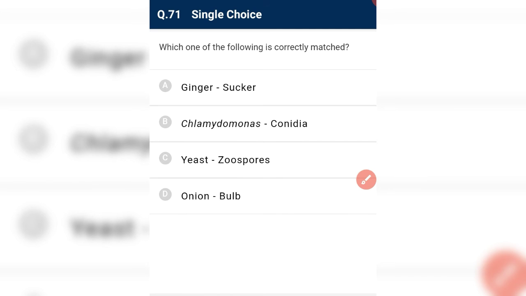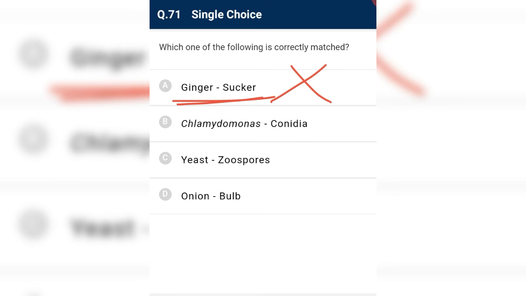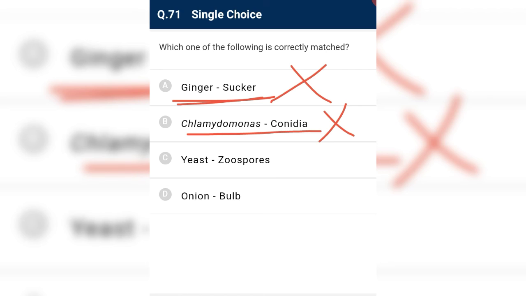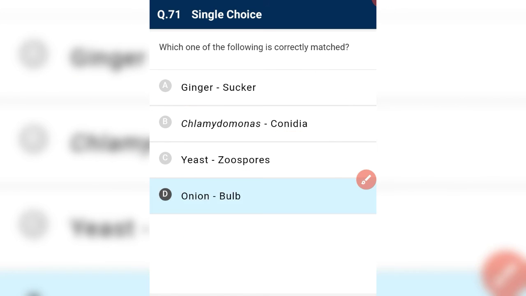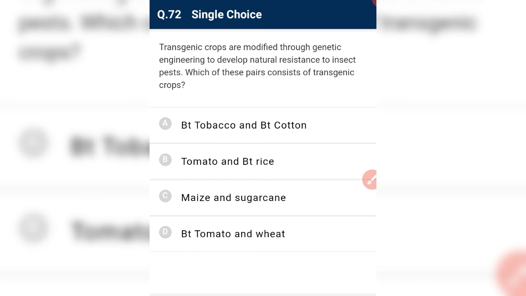Which one of the following is correctly matched? Ginger is an example of rhizome and not sucker; it is a modification of stem. Chlamydomonas reproduces by zoospores, which are motile asexual spores. Yeast does not form zoospores; it reproduces by budding. And onion, a bulb, is a stem modification, and that is correct.